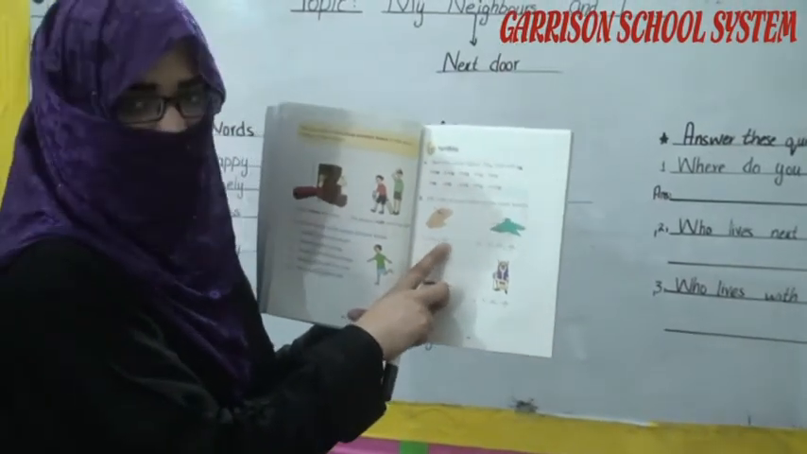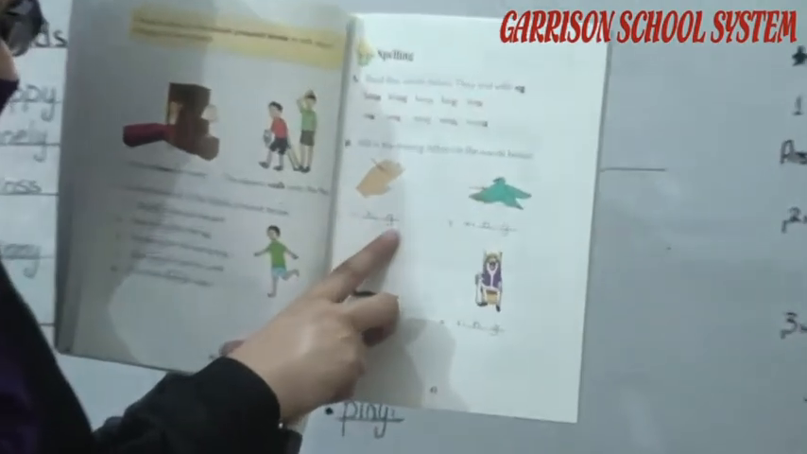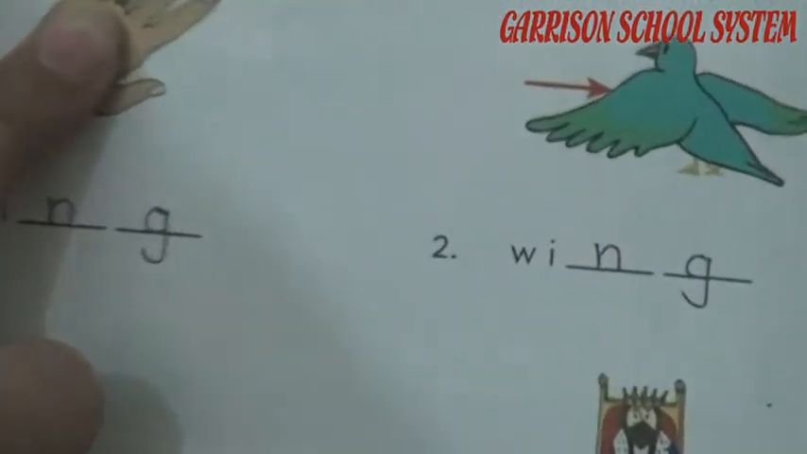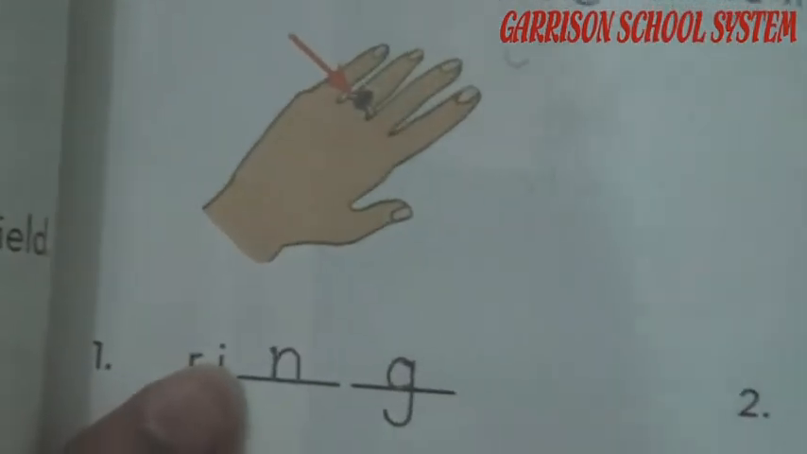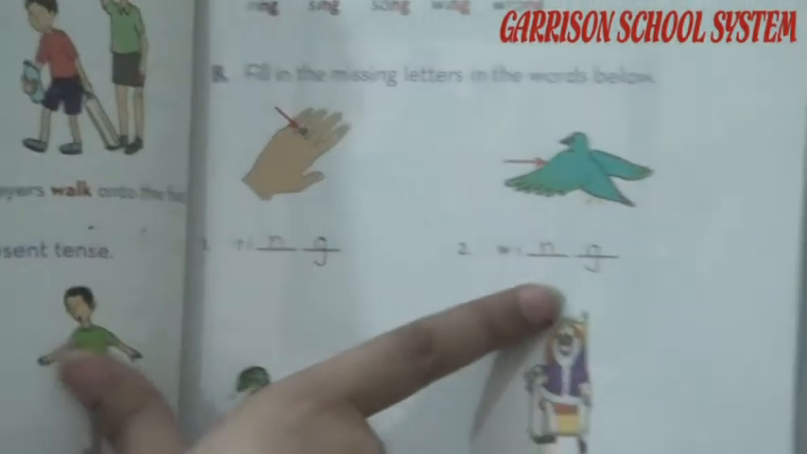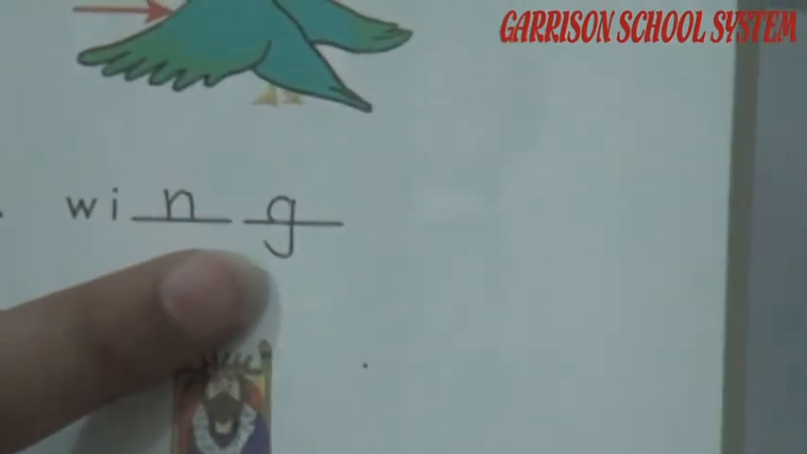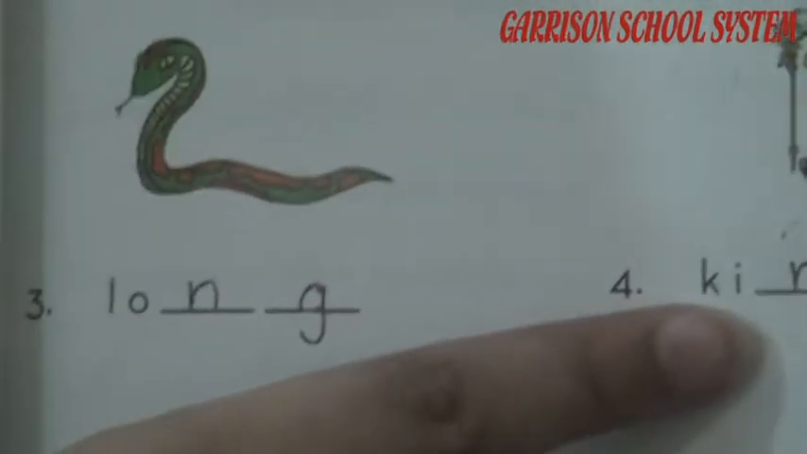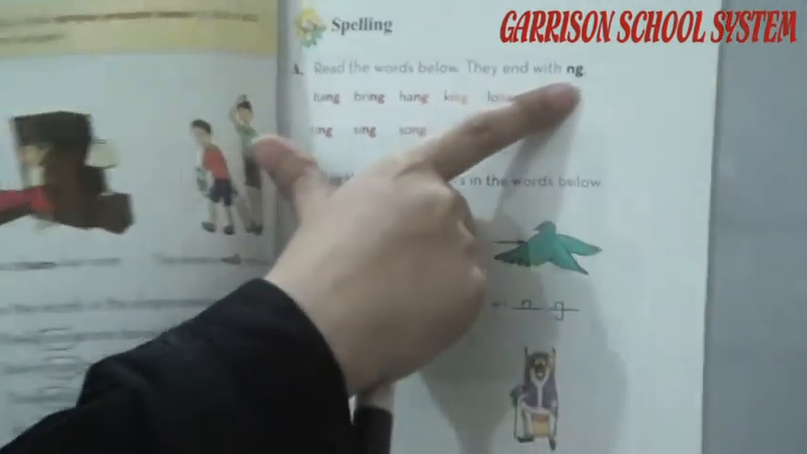R-I dash dash means that you have to put ng that shows an action, ring. The perfect and complete spelling of ring is R-I-N-G, ring. Next one, wing, W-I-N-G, wing. L-O-N-G, long, K-I-N-G, king. Now this page is about your ng sound words.